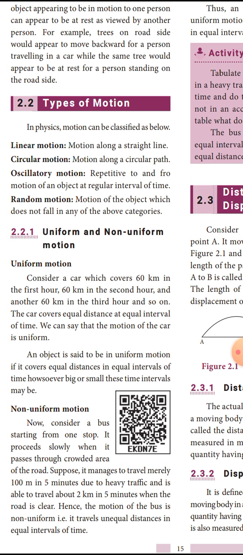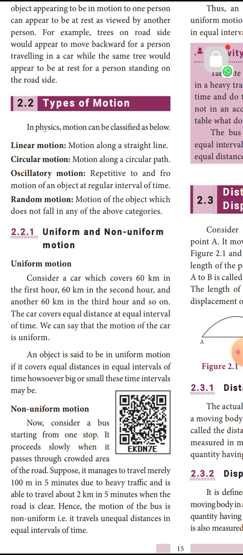Next is oscillatory motion, repetitive to and fro motion of an object at regular interval of time. Next is random motion, motion of the object which does not fall in any of the above categories. If the motion does not follow linear motion, circular motion and oscillatory motion, that is said to be random motion.